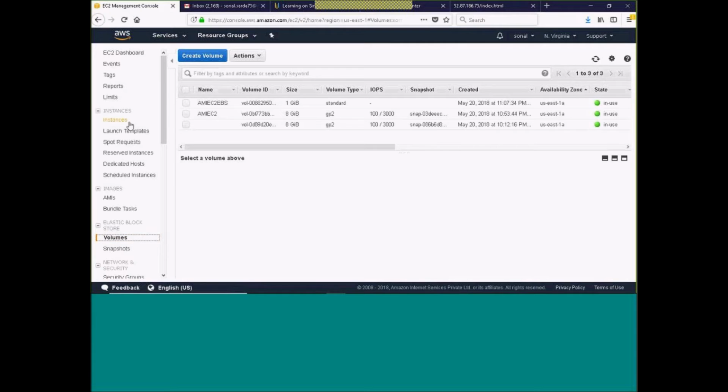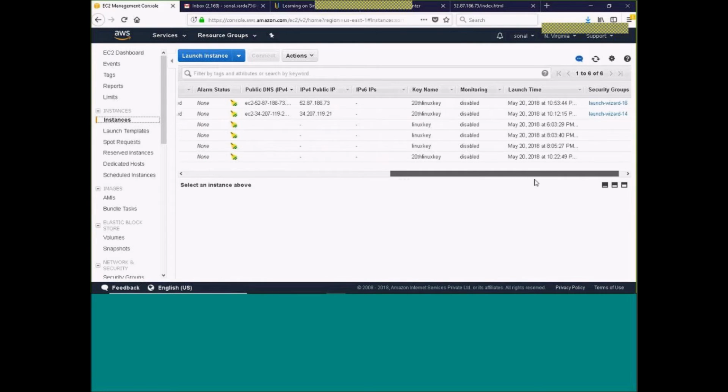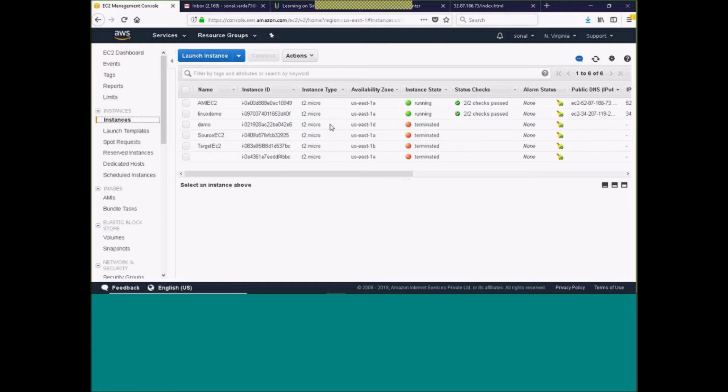Do I have my Windows instance in the running state? Oh, all I have terminated. Okay, I have terminated the Windows instance. Otherwise, I could have shown you what I wanted to show you. I would detach the volume from the existing one and attach it to the Windows instance. That also I can do. But now it is not there, doesn't matter. I will just do it between these two instances.